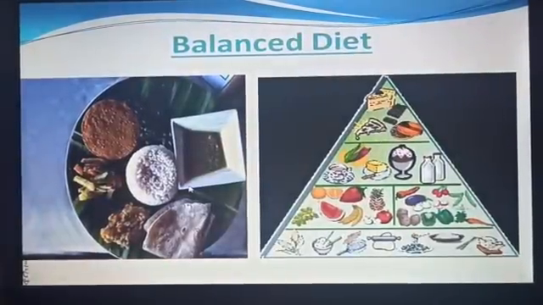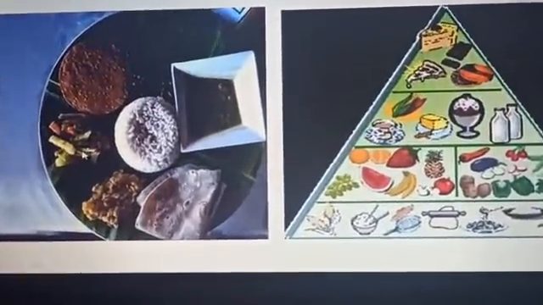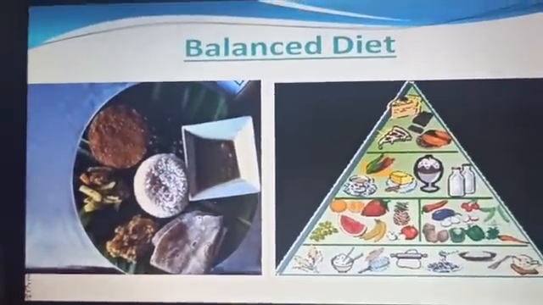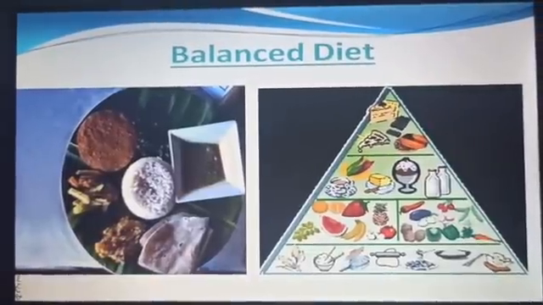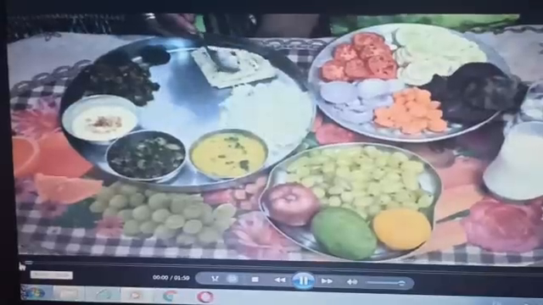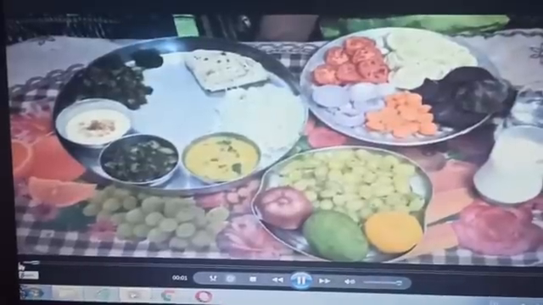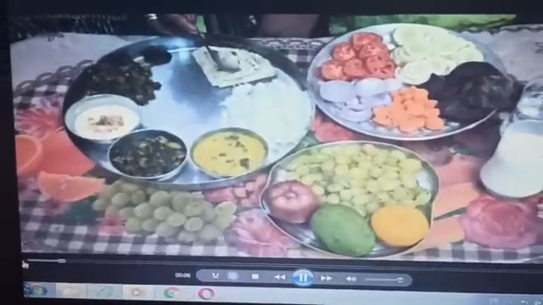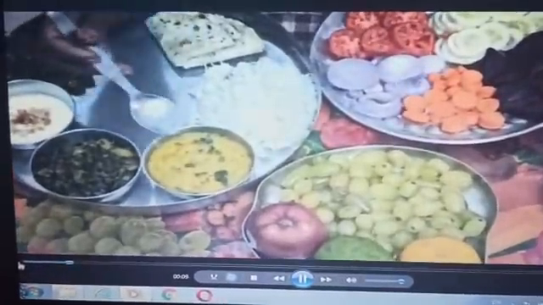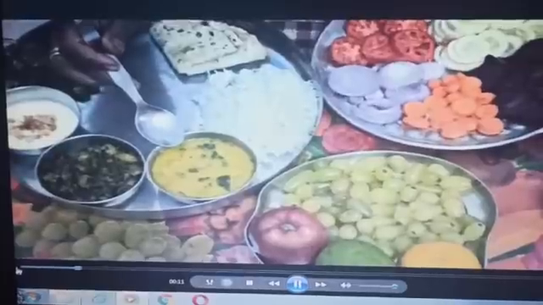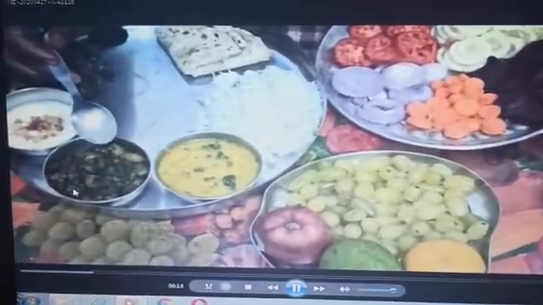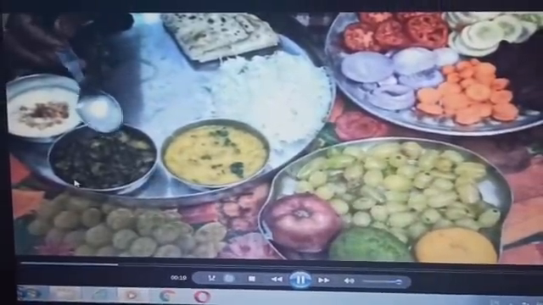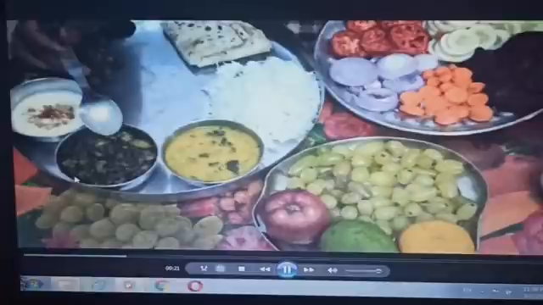Look at this picture also. This is also a balanced diet. Now to understand about balanced diet, watch this video. These contain a variety of food items. This is rice and this is chapati. These contain carbohydrates. This is pulse. It contains protein. This is spinach vegetable. It contains vitamins and minerals like iron.